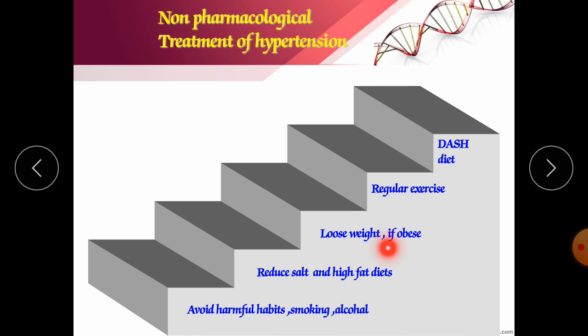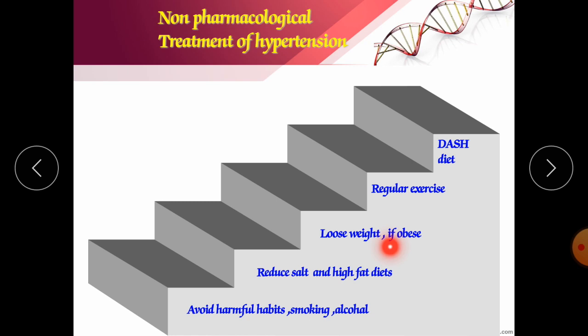Lose weight if you are obese. Check your BMI, body mass index. If your body mass index is more than normal, you should try to decrease your weight. Suppose your height is 150 centimeter and your body weight is 70 kg, it should be 50 kg. It is a simple rule to check your body mass index.